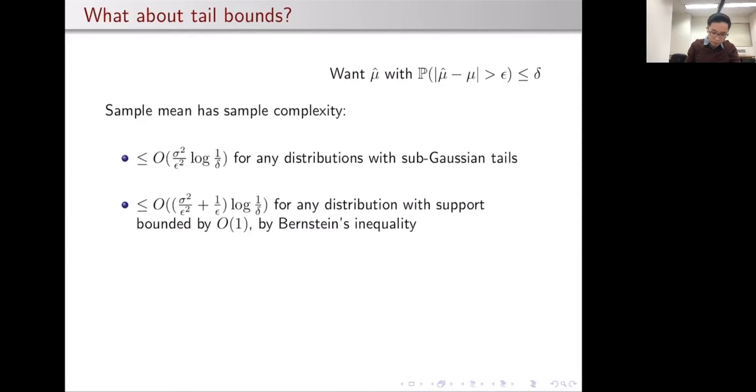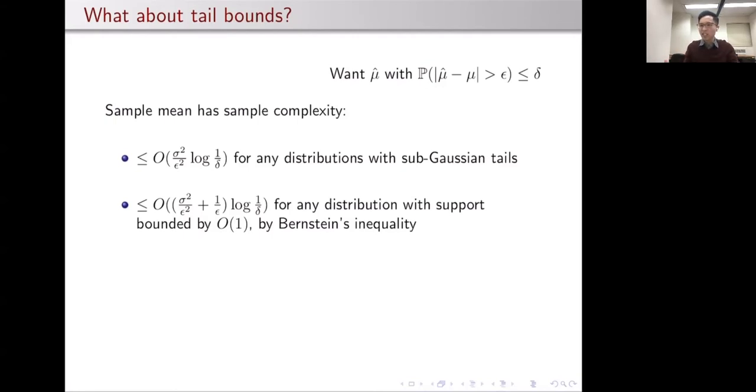The difference between this and the previous bound is this additive 1 over epsilon times log 1 over delta term. And the thing to note is that if the distribution has variance that is smaller than epsilon, then the second term actually dominates the first one. So there are some regimes where the second sample complexity bound is strictly worse than the first bound. And in general, if we try to apply different sorts of tail bounds, we require different sorts of assumptions, and then we get sample complexity bounds that look slightly different.